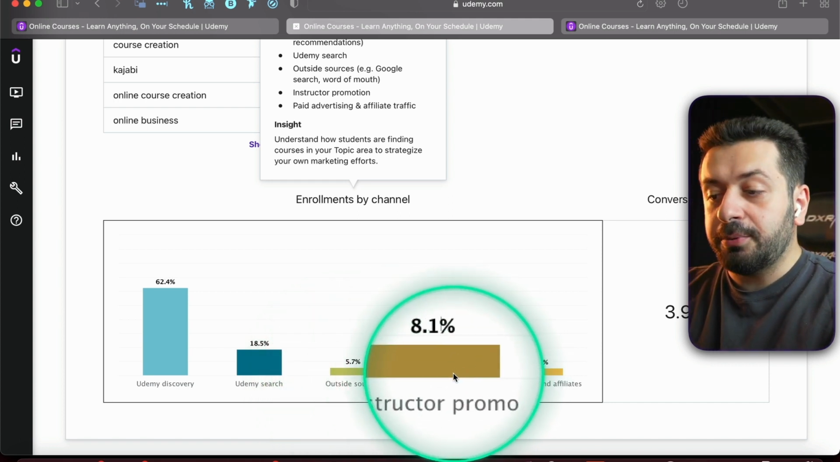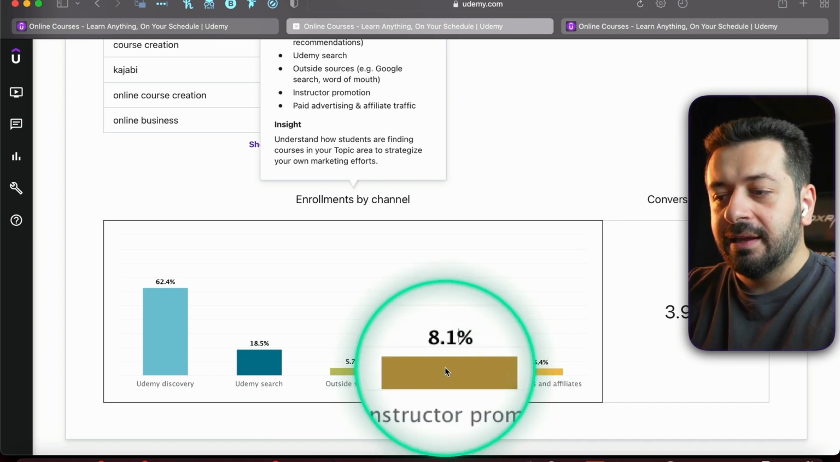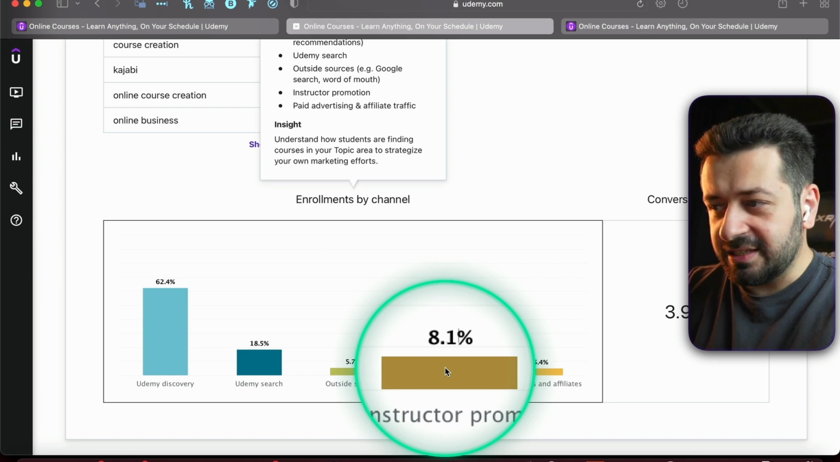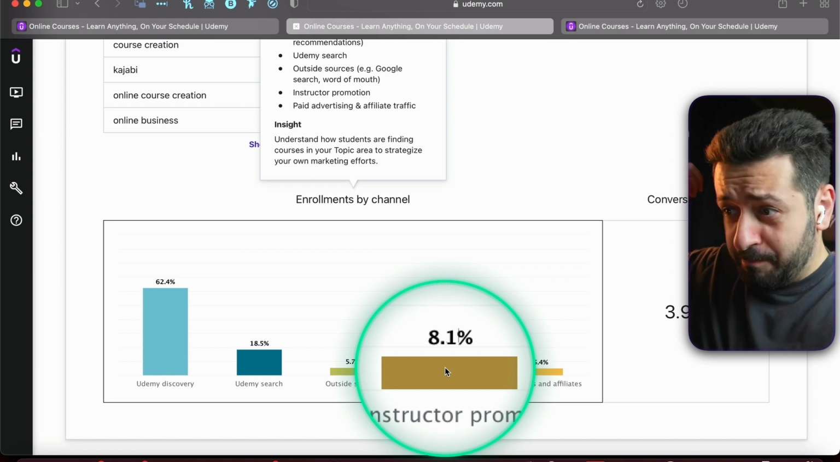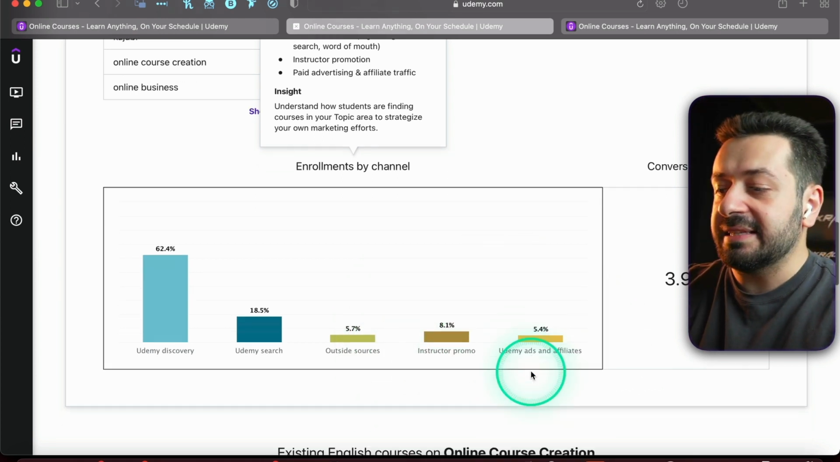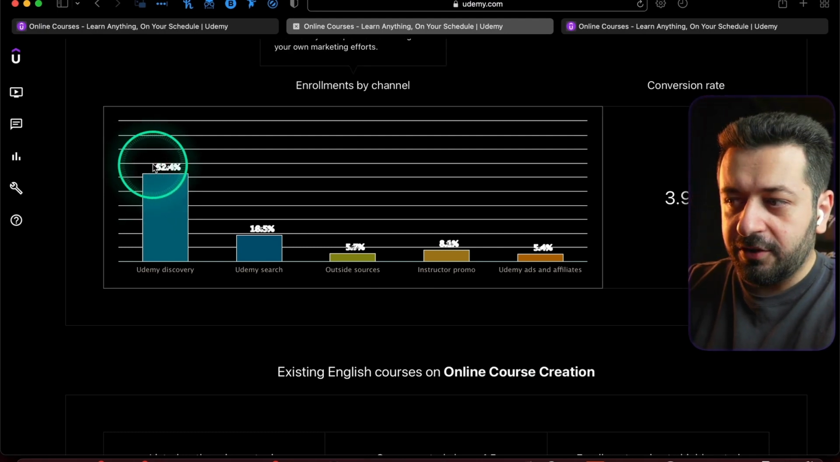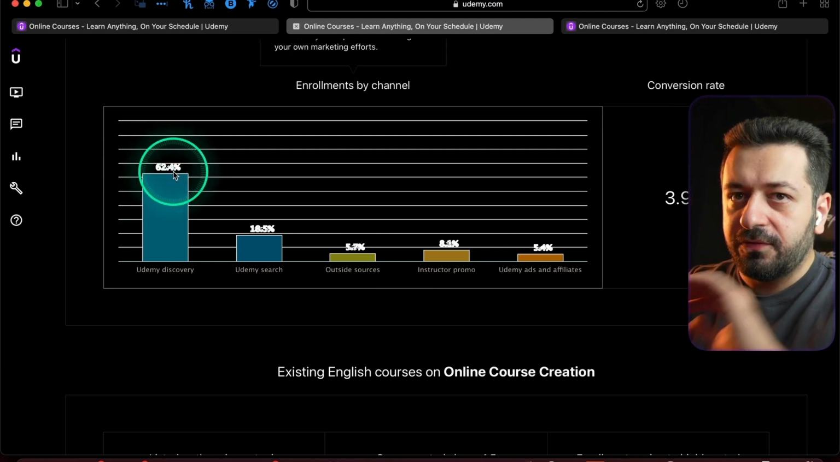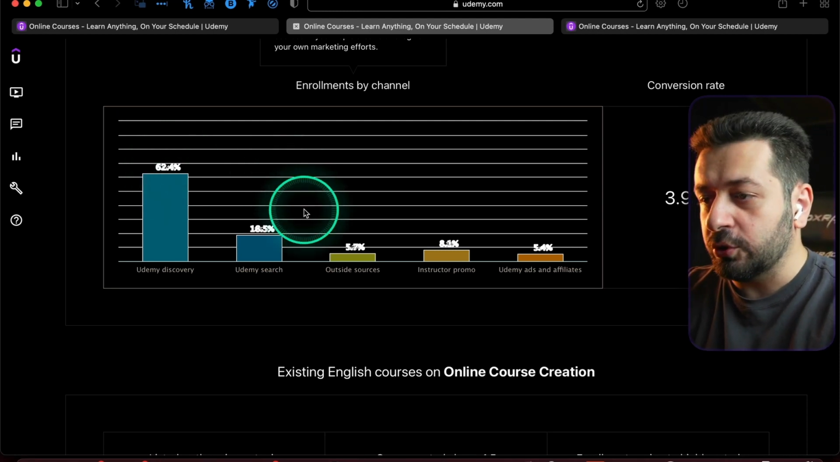Then there are instructor promos, basically instructors themselves promoting these courses, 8%, meaning that a lot of instructors are actually promoting these themselves. And yeah, if you're going to create a course about course creation, you better be good at promoting that as well. And last but not least is through Udemy ads and affiliates. So you know that the majority of students are coming from Discovery, meaning that the majority of students are coming from the Udemy promotions itself, meaning that Udemy is actually actively promoting this type of courses.